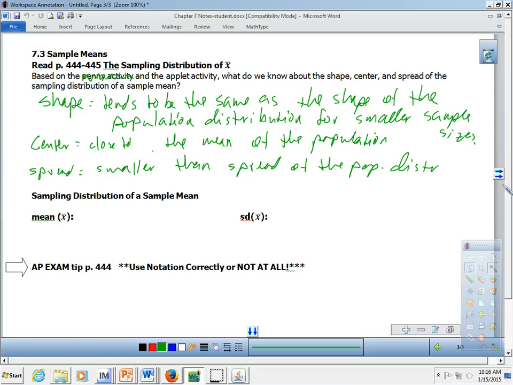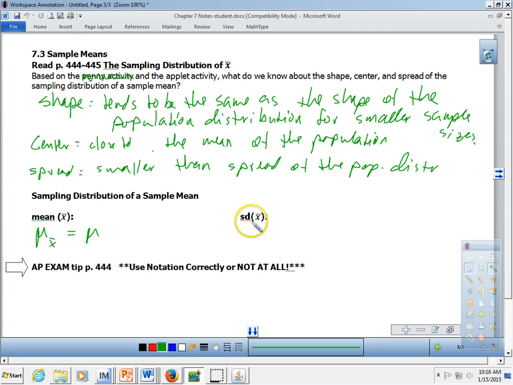So, shape, again, depends on the population distribution. The mean of your sampling distribution of a sample mean, and again, notation, mu sub x bar. So this lets you know that we're talking about the mean of a sampling distribution of means, when in the previous set of notes we were talking about mu sub p hat, which lets you know we're talking about the mean of a sampling distribution of a sample proportion. Well, this is just going to be equal to the population mean mu.